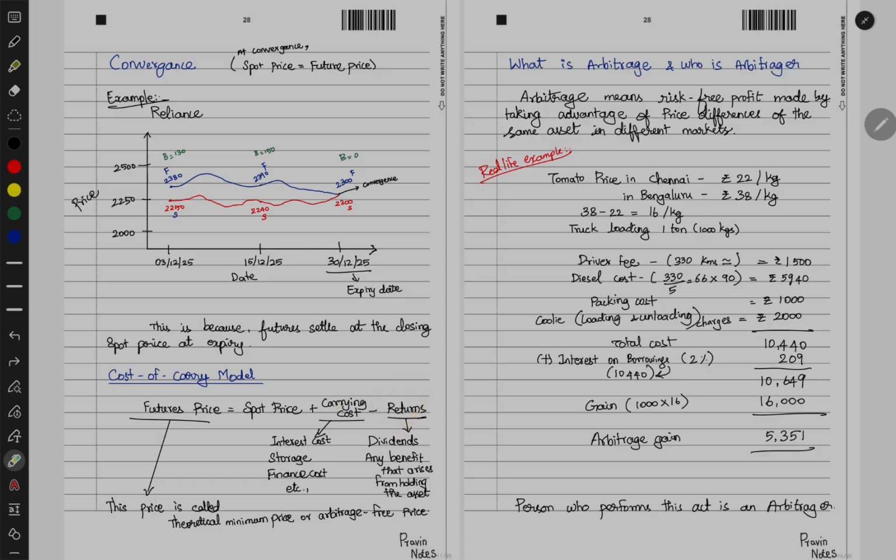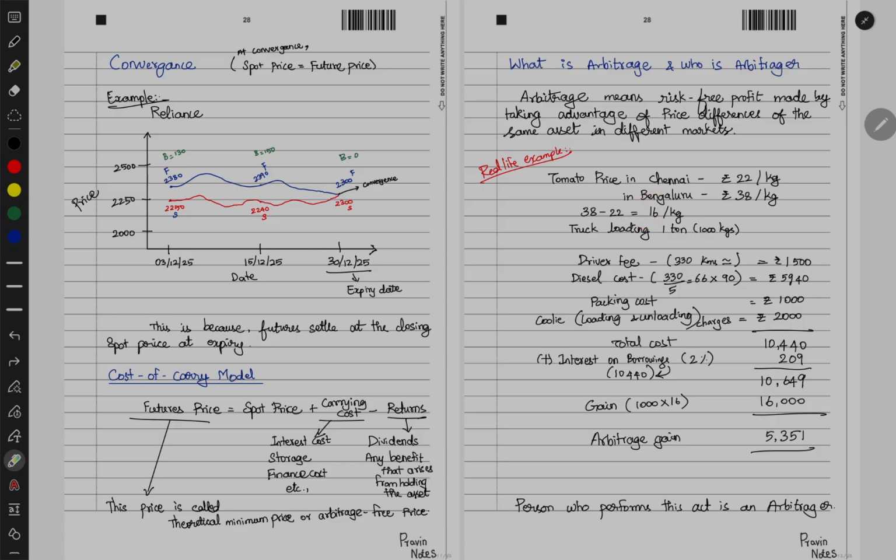Okay, now going further, we'll see what is arbitrage and who is an arbitrager. Arbitrage means risk-free profit made by taking advantage of price differences of the same asset in different markets. Now we'll see this with a realistic example. Let's say I am in Bangalore, and I saw that the tomato price in Chennai is 22 rupees per kg, and in Bangalore it is 38 rupees per kg. Seeing these prices, I had an idea that if I buy in Chennai and sell in Bangalore, I will get a minimum of 16 rupees per kg.